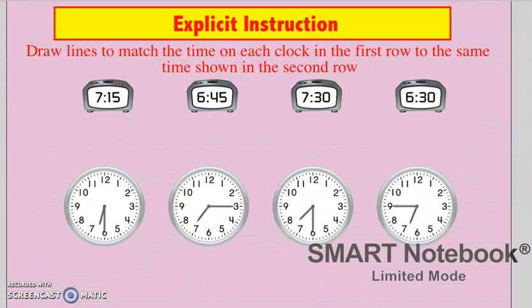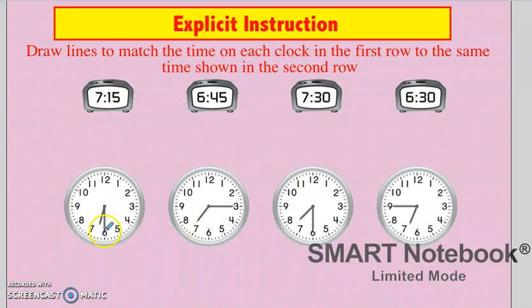Okay, my friends, this is the last direct instructions that we're going to be doing. We are going to draw lines to match the time on each clock in the first row to the same time shown in the second row. So we have our digital clocks right over here. So let's match them. All right, this first time says 7:15. Where is 7:15 on these clocks down here?